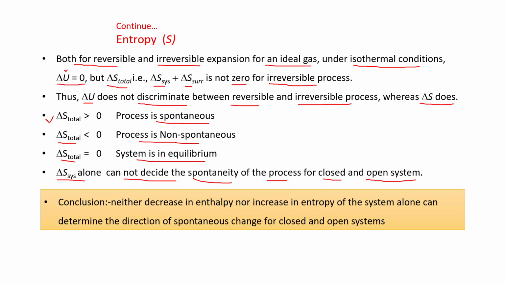Clear? That's why we can say neither decrease in enthalpy, that is negative delta H, nor increase in entropy, that is positive delta S of the system alone, can determine the direction of spontaneous change for closed and open system. That's why we have to consider both the criteria. And when we consider both the criteria, we will get another thermodynamic property that is known as Gibbs energy.